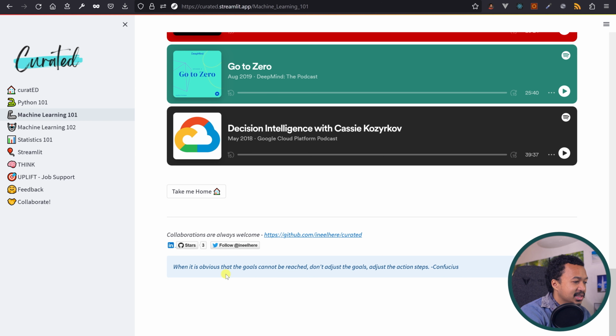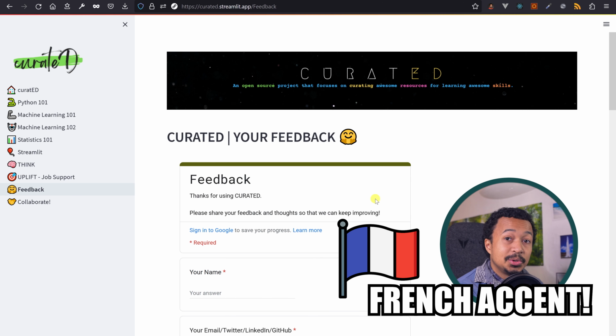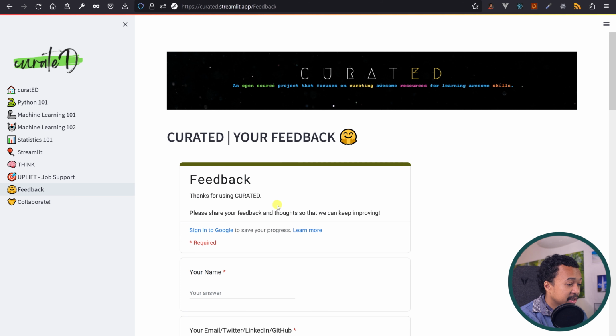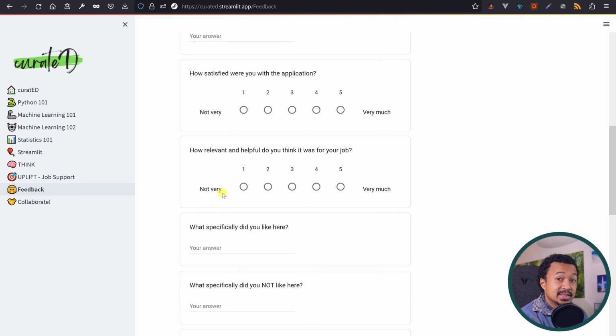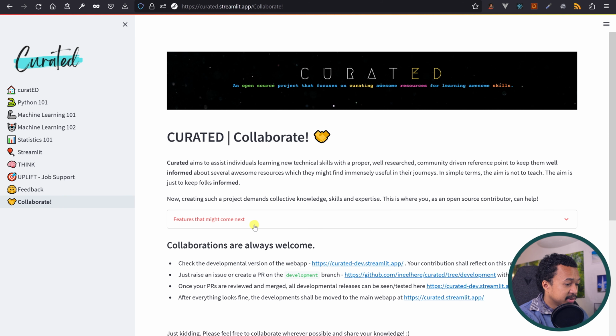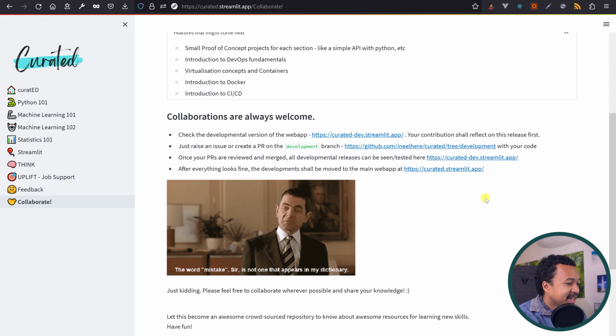This is very nice. There's a feedback page with a Google form integrated directly in the page. This is a great idea. I've never thought about it. Put a Google form as a page for feedback and collaborate or contact, I suppose. There's a roadmap. Collaboration. There's GIFs everywhere.